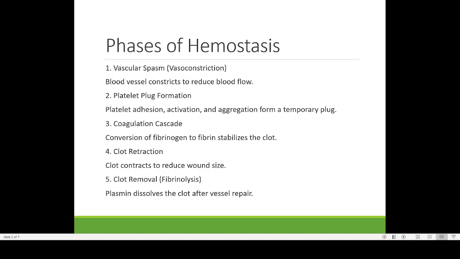Now the second phase of clotting is known as platelet plug formation. You know there are three different types of blood cells: RBC, WBC, and non-nucleated cells, which we call platelets. They come together and attach with each other, and that process is known as platelet adhesion or platelet aggregation. They stick together to form a temporary solid structure that is known as the platelet plug.